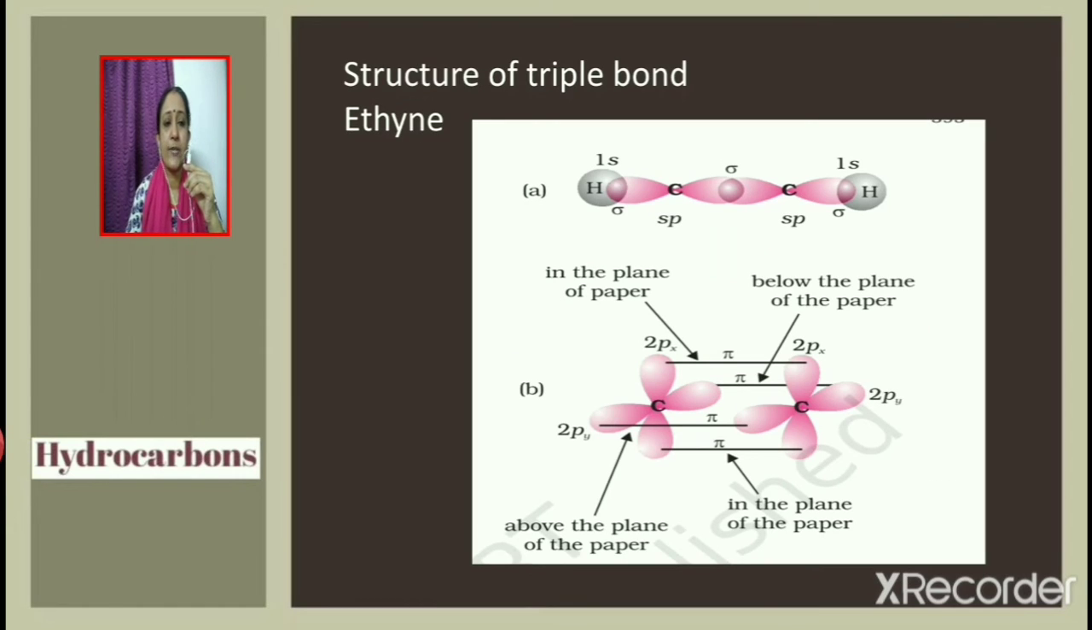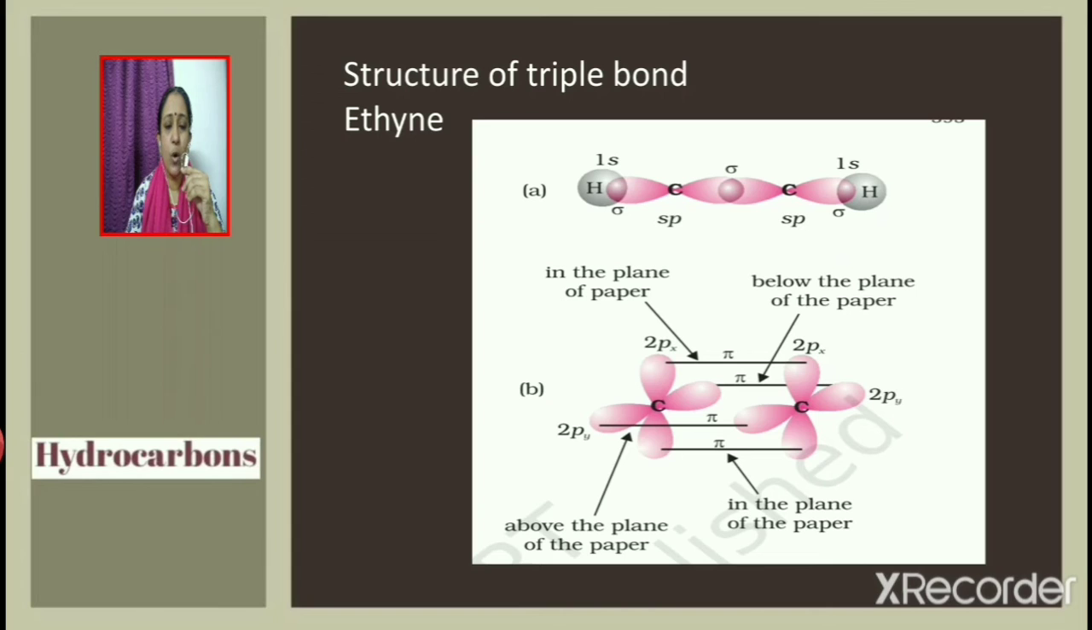Now consider the structure of the triple bond. Consider ethyne, C2H2, that is CH≡CH. In ethyne, each carbon atom is in the sp hybridized state. The C-C sigma bond is formed by the overlap of the sp hybrid orbital of one carbon with the sp hybrid orbital of the other carbon atom. The C-H sigma bond is formed by the overlap of the sp hybrid orbital of carbon with the s orbital of hydrogen. We know that a triple bond is made up of one sigma bond and two pi bonds.